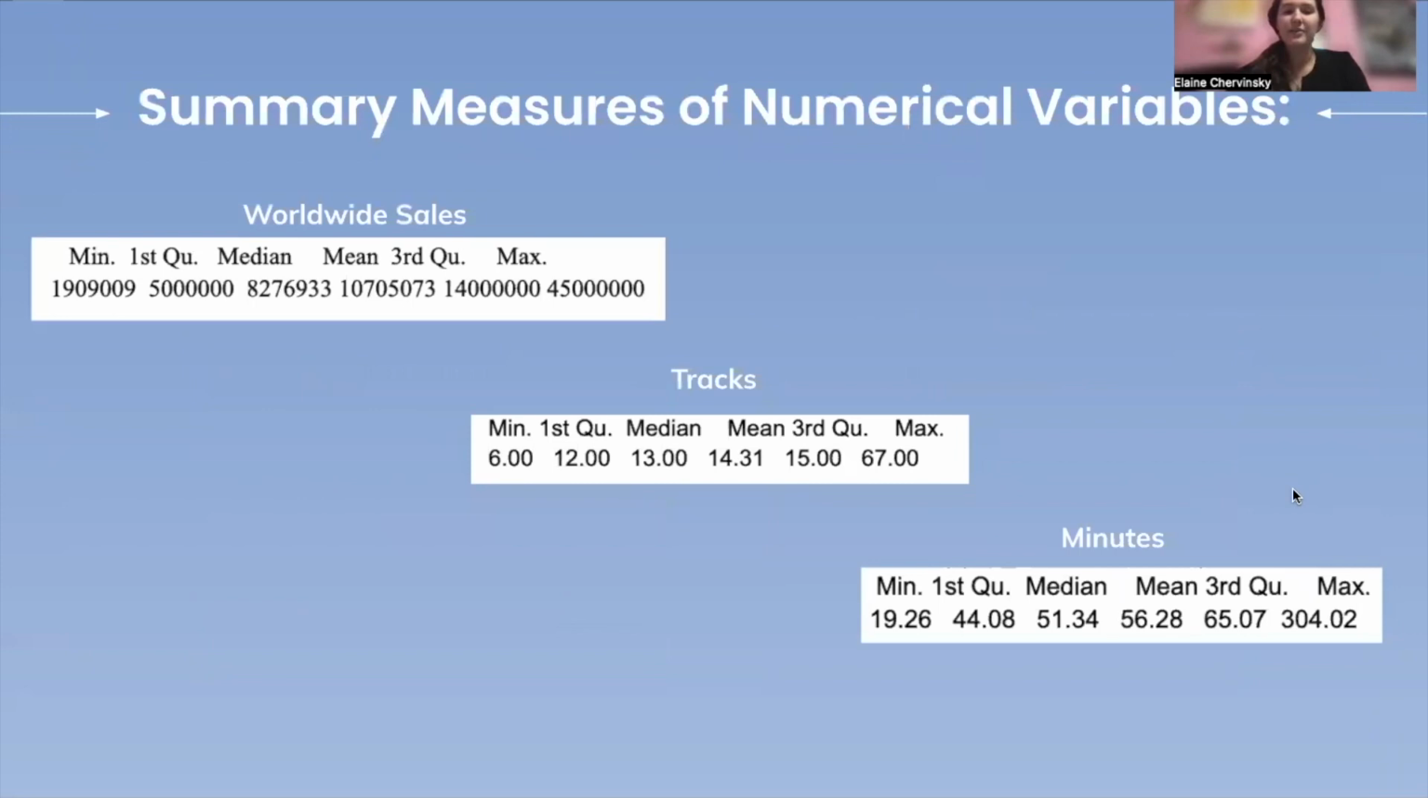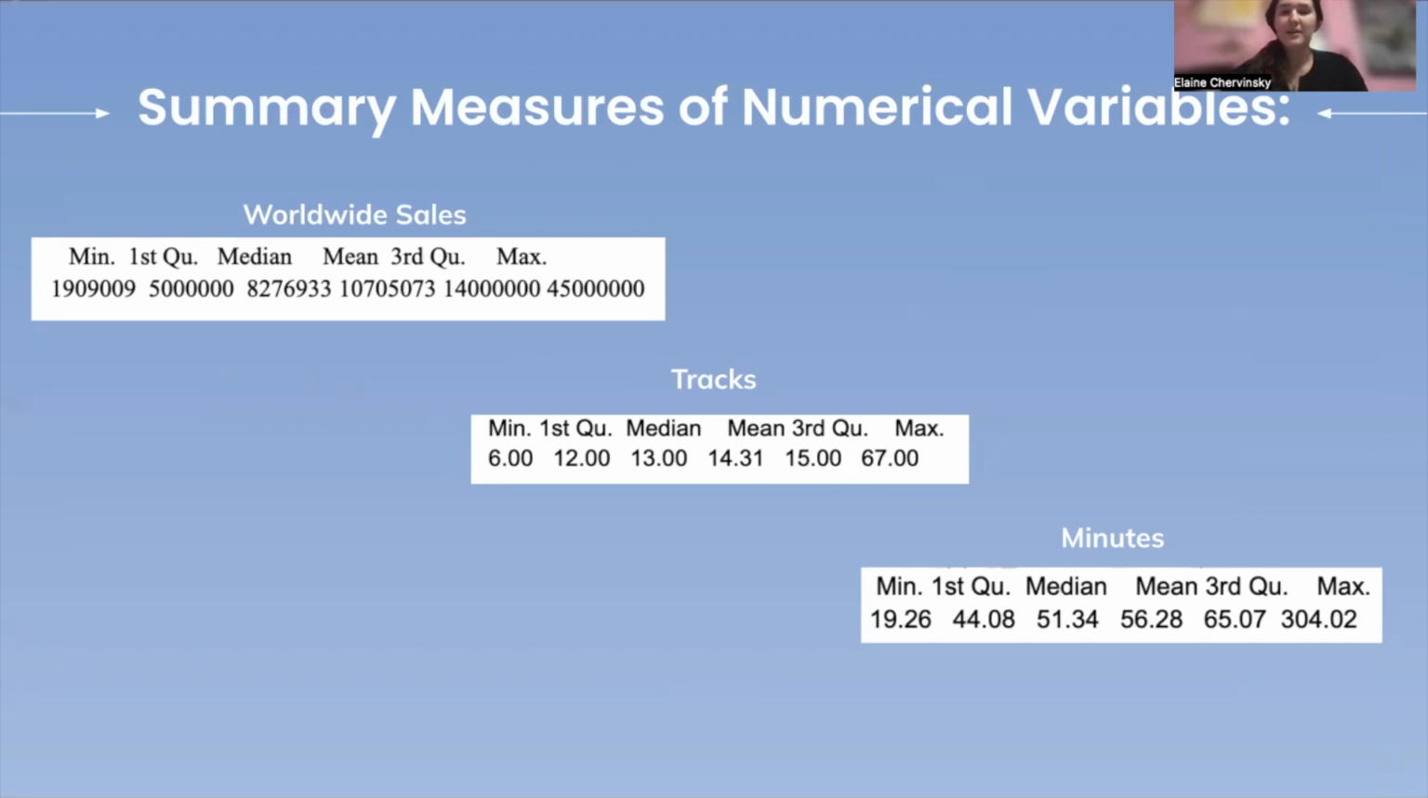As you can see, there are 3 numerical variables summarized. In the summary of the worldwide sales variable, we see that the smallest number of sales was $1,909,009. The highest amount of sales was $45 million. The mean, which is the calculated average amount of sales, is $10,705,073. The first quartile and the third quartile are the middle values of the lower half of the variable and the higher half of the variable. The first quartile for the sales is $5 million, and the third quartile is $14 million.